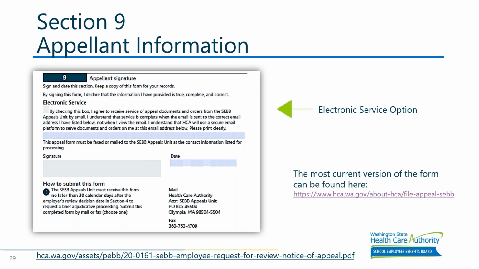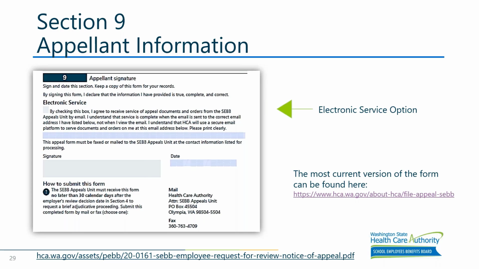Okay, so section 9 is the appellant's signature section. This section is where the appellant needs to sign the form and follow the steps at the bottom of this page as to where to submit the form if they wish to continue with the appeal and file their appeal with the appeals unit. We do not have a way to accept appeals via email at this time. We hope to have an option like this or an online portal at some point in the future. It is important to remind you as benefits administrators to not send the appeal through the Fuse system. It is the employee's responsibility to submit the appeal per the methods prescribed on this form.